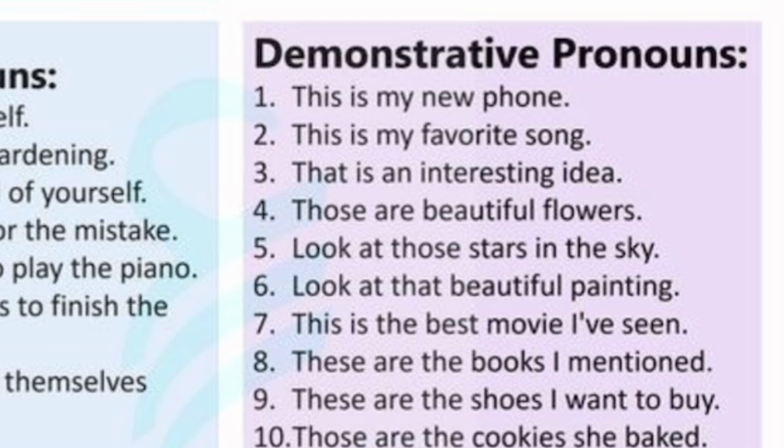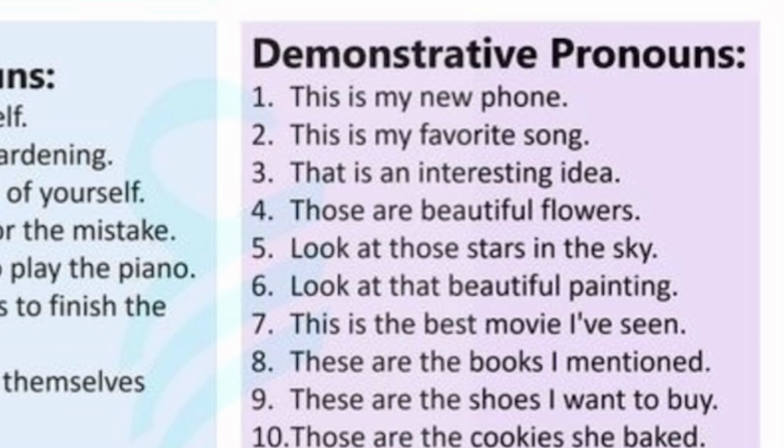This book, one. But if it is more than one, you use these. That and those are used for things that are far. So if it is one thing, that house, that is what? One, that. If it is many, you say those beautiful flowers. So you use what? Those. For something that is what? Far, but more than what? More than one. So that is demonstrative pronouns.